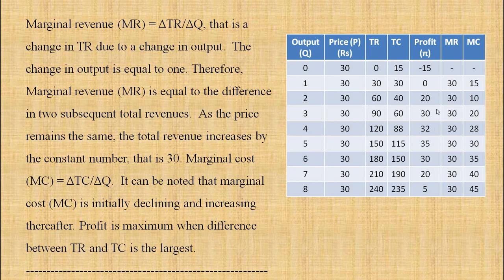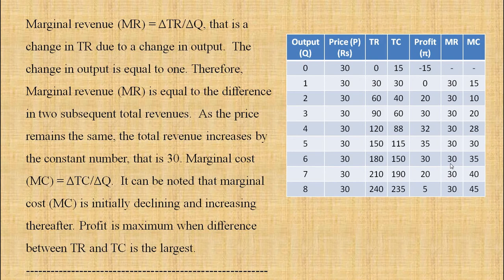What is marginal revenue? The difference between two total revenues is the marginal revenue. 0 to 30, the difference is 30. 30 to 60, the difference is 30. 60 to 90, it is 30. 90 to 120, it is 30. And marginal cost is the difference between two total costs. 15 to 30, it is a 15 difference. Then 30 to 40, 10. 40 to 60, 20.